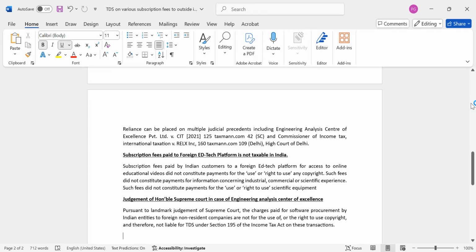These are the main provisions regarding any kind of subscription fees that we pay outside India; we can't say that these are fees for technical services. TDS provisions have to be analyzed very wisely. When we are paying anything outside India, we have to analyze each and every case separately, because each case has a different aspect, feature and background. We have to analyze each case from a different perspective, and then we can finally advise on the withholding tax provisions. This was about TDS on the subscription fees that we pay outside India. Thank you very much.